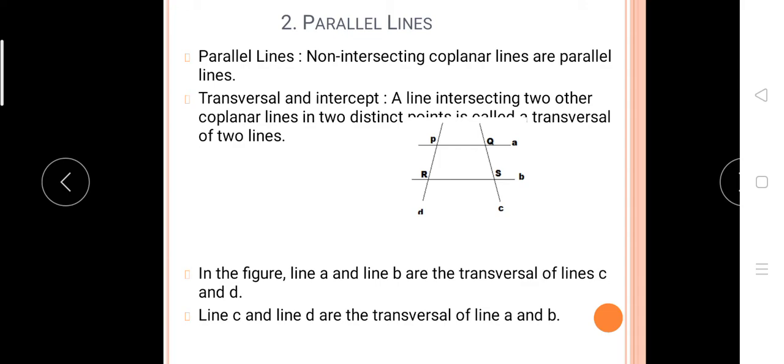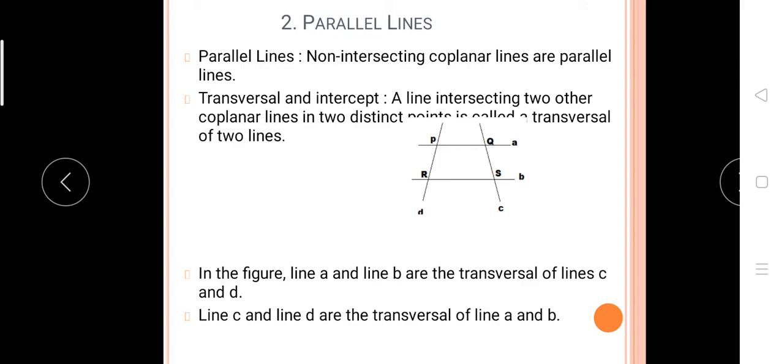In the previous class also you learned that parallel lines are non-intersecting coplanar lines. Means if you are plotting on a graph paper, the two lines which never intersect, means there is no common point up to their end point. Lines means it is infinite. There are infinite points on the line.